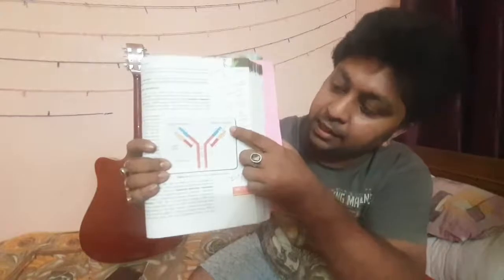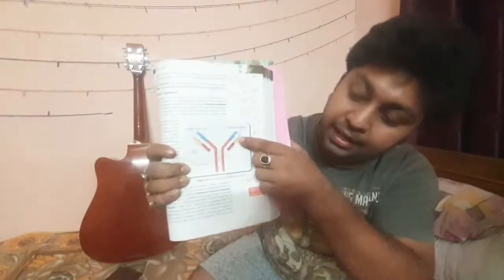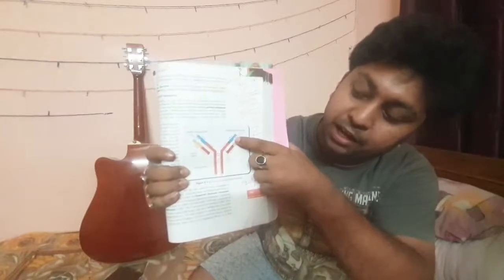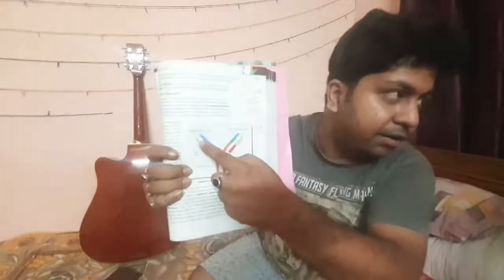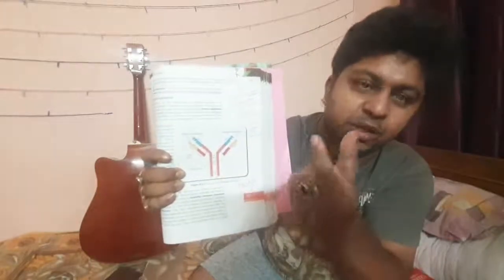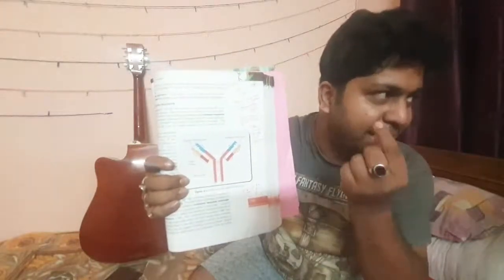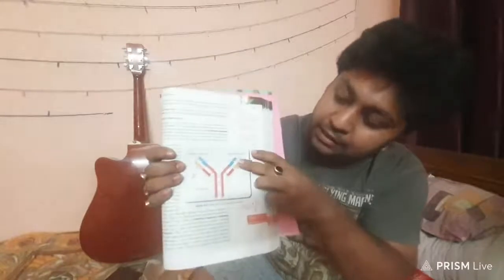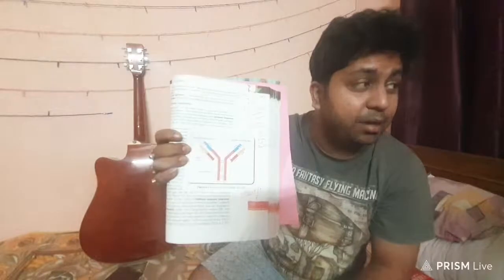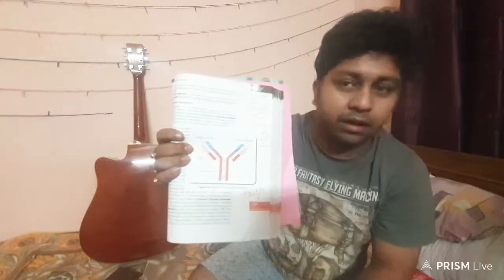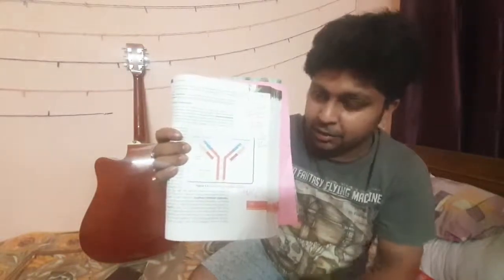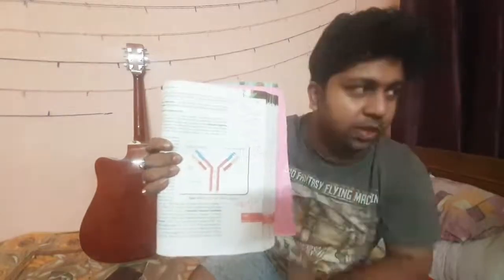Now if you can see your NCERT book also, you can open it and check that here you see a unique type of structure. It is as if it is to cling to something, to hold to something, like a key, right or wrong. Like in enzymes you have learned that enzymes also have such an active site. So these structures hold what? Any idea? What are antibodies meant for? Antigens. To bind to the antigens.